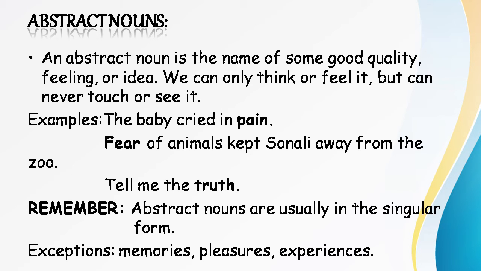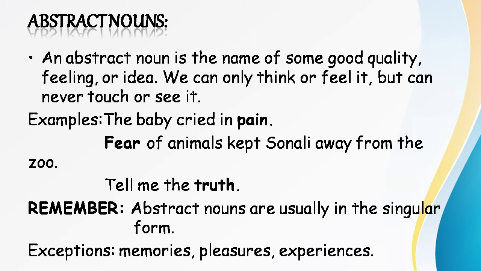The third type of noun is abstract nouns. An abstract noun is the name of some good quality, feeling or idea. We can only think or feel it, but can never touch or see it. So, a speciality of abstract noun is that it refers to something which is a quality, a feeling or an idea. But an important thing here is we can just feel it or we can just think about it. It's impossible for us to see or touch it.